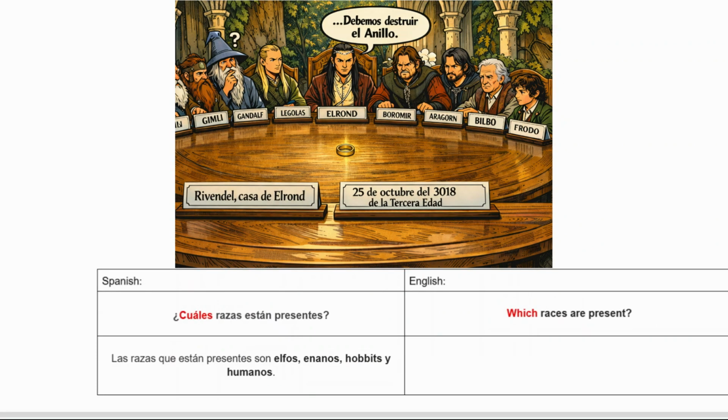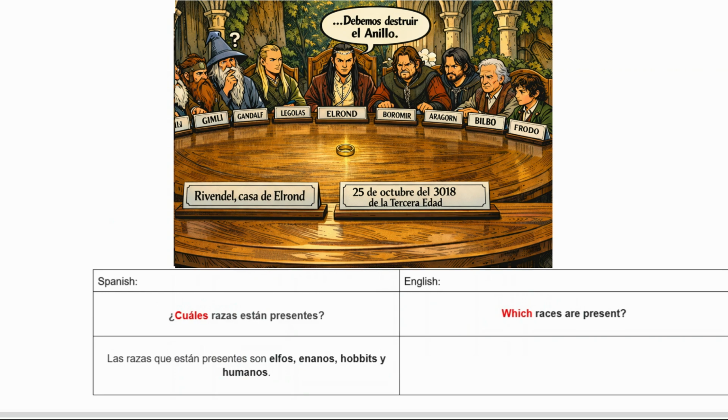The next question is ¿cuáles? ¿Cuáles razas están presentes? Which races are present? There's once again a little trick to it. So ¿cuáles? We use it because there are many races. For example, if I wanted to ask you which dish do you want to eat or which color do you prefer, since it's just one thing, it would be just cuál. So cuál, we use cuál when there is just one thing, and cuáles when we talk about many.